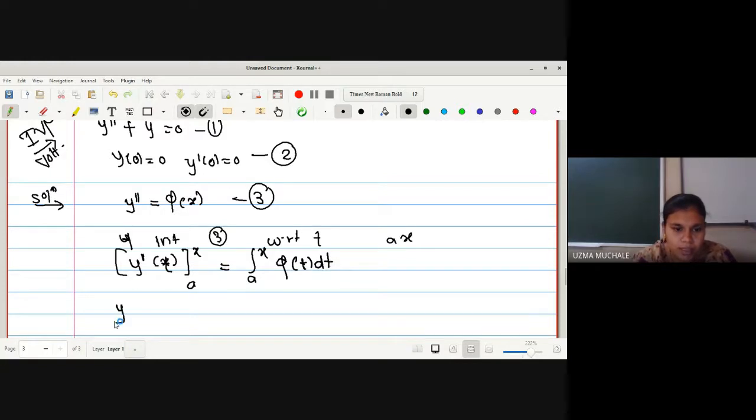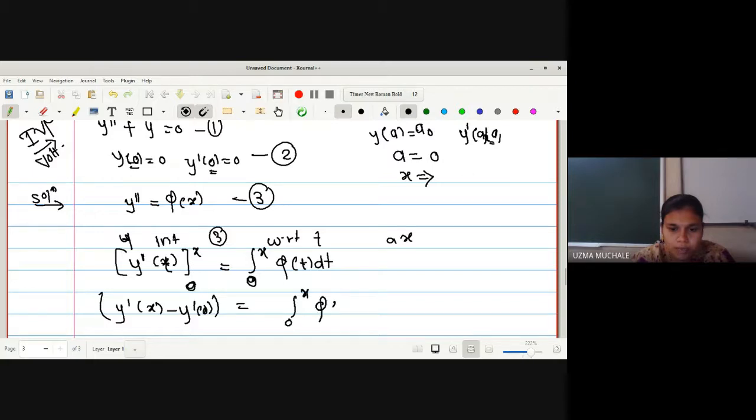Right. Now what is the value of a we have obtained? Value of a is 0. That is nothing but a value of x. Initially in our method we have y of a is a0 and y dash of a is a1. So what is the value of a in this case? It is 0. So now integration within limit 0 to x. So now we can have y dash of x minus y dash of 0, which is equal to integration 0 to x phi of t dt.